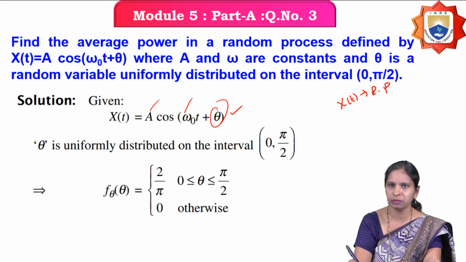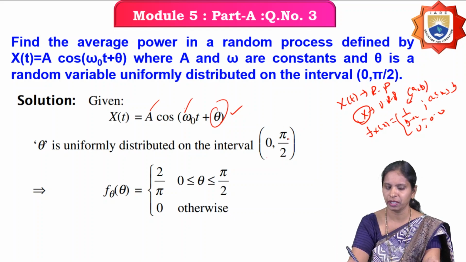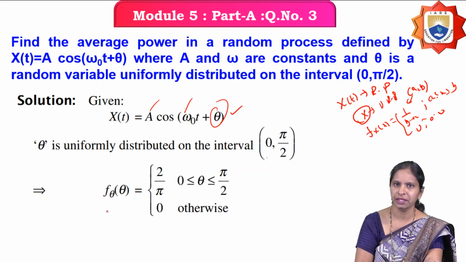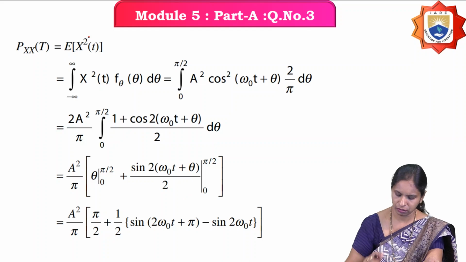For a uniform random variable, what is the density function? If x is a uniform random variable distributed over the interval a to b, the density function is 1 by b minus a when x is from a to b, and 0 otherwise. In place of x we now have theta, in place of a we have 0, and in place of b we have pi by 2. Then the density function of the uniform random variable theta is f theta of theta equals 2 by pi when theta is from 0 to pi by 2, and 0 otherwise. Now what is the average power? So what you have to calculate?